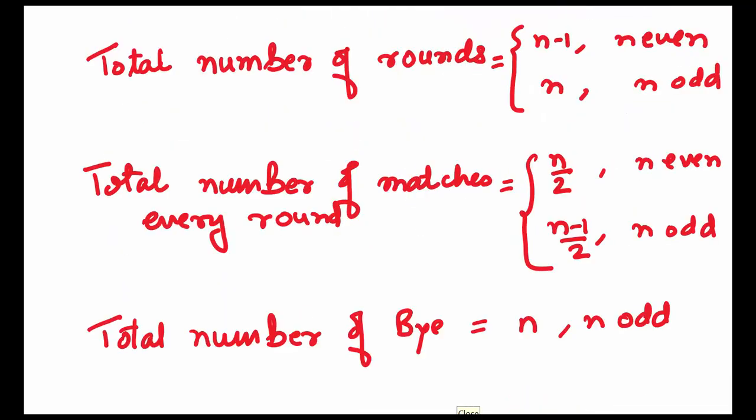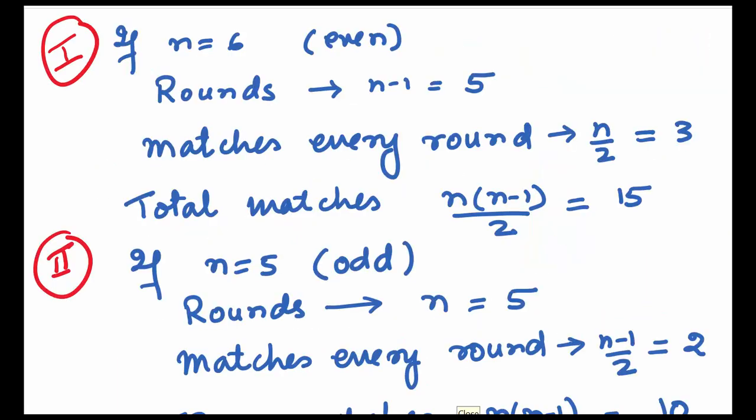Let's have a quick look at these formulas. Total number of rounds played is n minus 1 when n is even, n when n is odd. Total number of matches every round will be n by 2 when n is even, and n minus 1 by 2 when n is odd. Total number of byes when n is odd will be n. Let's take an example.